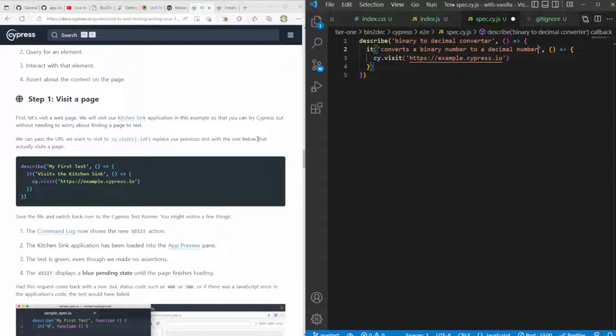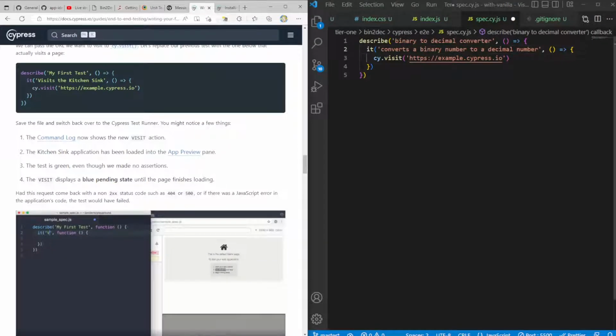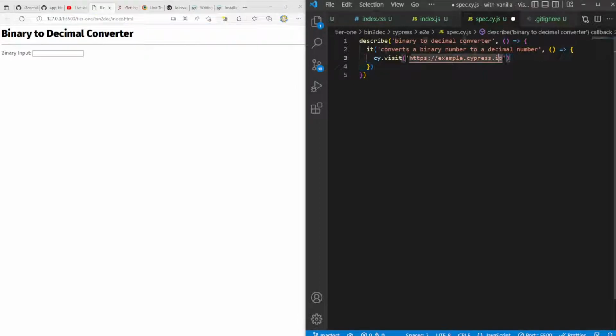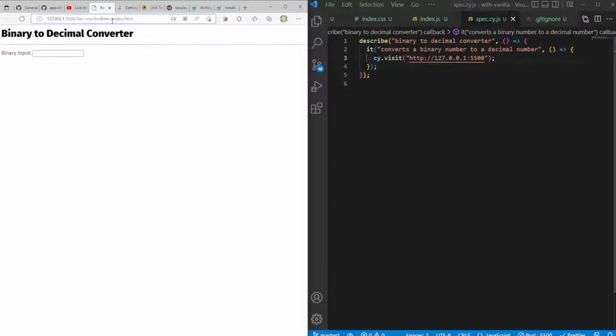Let's replace our previous test with the one below that actually visits a page. So what we'll need to do is we're going to need to be running this while localhost is running, right? So I would imagine that I could maybe just use localhost here and visit this page. Well, I guess it depends on where you run it from. In this case, I need to run this directly from within the folder where the code for this is. Else, if I run it from the root, I'm going to also need to specify this path.